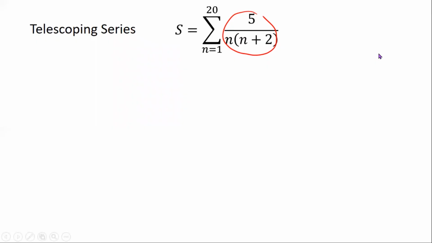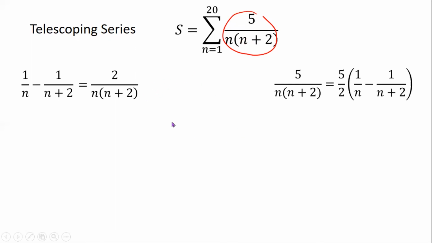Well, we look at two fractions with denominators n and n plus 2. So let's look at this difference: 1 over n first, followed by 1 over n plus 2, so that the difference is going to be positive because the terms of the series are positive. And then you can verify that this is going to be 2 over n times n plus 2. Well, in the series, the numerator is 5. So we just multiply this by 5 and then divide by 2. That means the terms 5 over n times n plus 2 are equal to 5 halves of the difference 1 over n minus 1 over n plus 2.